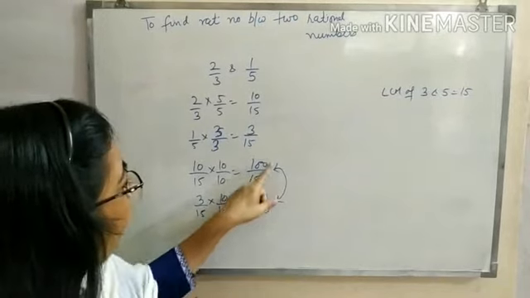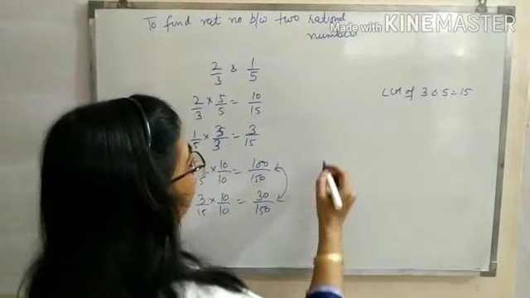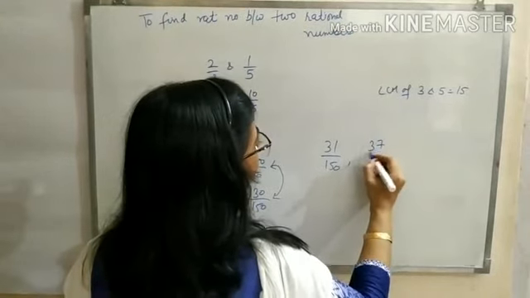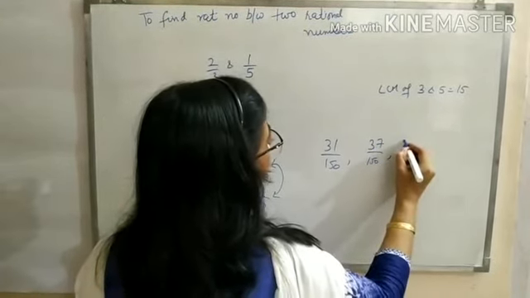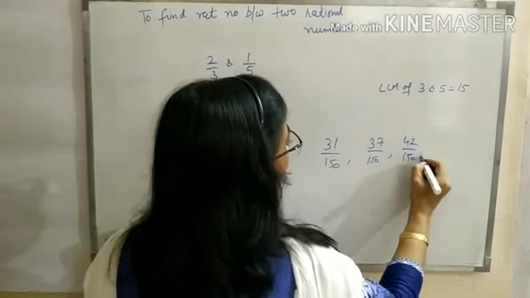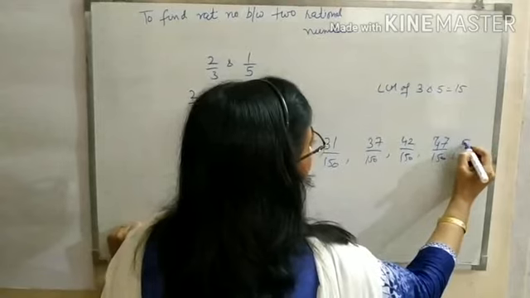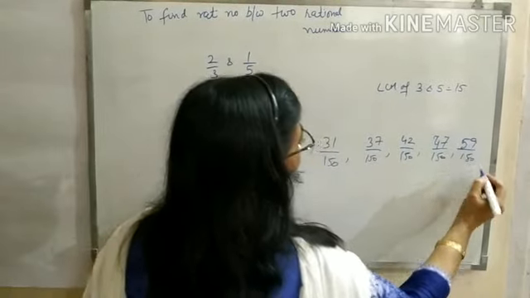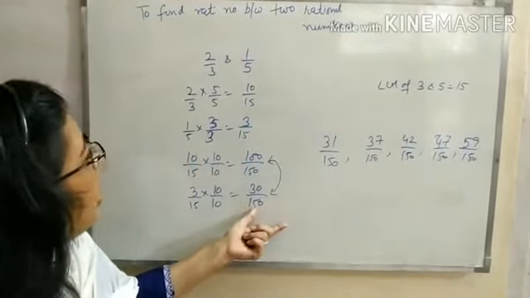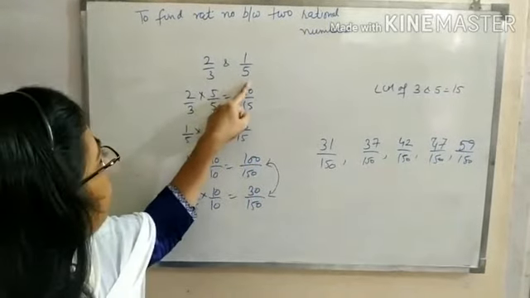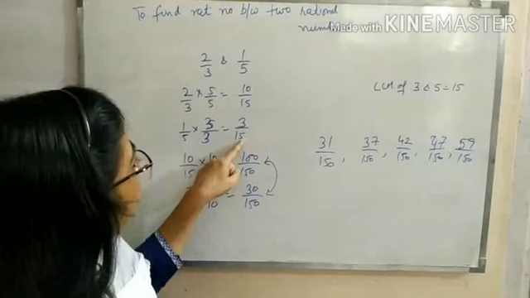From 30 to 100 you will have several rational numbers. You can write any 5: 31, 37, 42, 47. You can write any 5 rational numbers, any 7, whatever is asked of you. So you can write the rational numbers between two given rational numbers by first making their denominators the same.